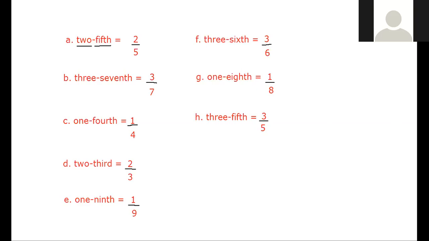See, the question is 3/5. So out of 5, we are talking about only 3 parts. So whatever number we are writing above the line, we are talking about that many parts. So we are talking about only 3 parts here. Okay. Next question.